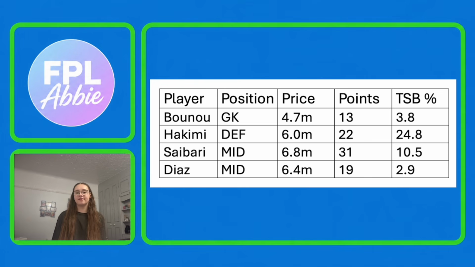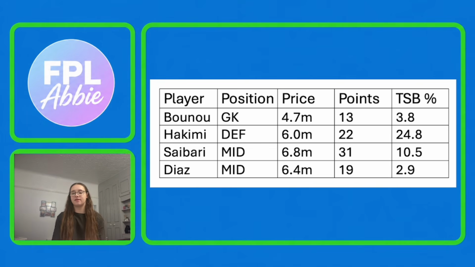The next team we're going to take a look at is Morocco, and the first player I put on the list from Morocco is Bounou, their goalkeeper. He is priced at 4.7 million, has picked up 13 points so far in the World Cup and is just 3.8% owned. So if you need a new goalkeeper, if both of yours have ended up getting knocked out in the round of 32, or there end up being some goalkeeper injuries and you just need a new goalkeeper, then I really like Bounou because he is going to qualify for the scouting bonus.